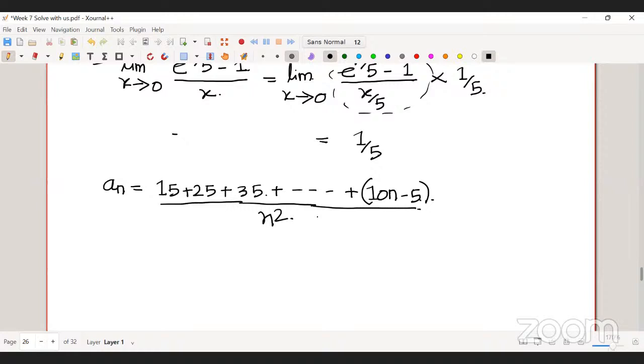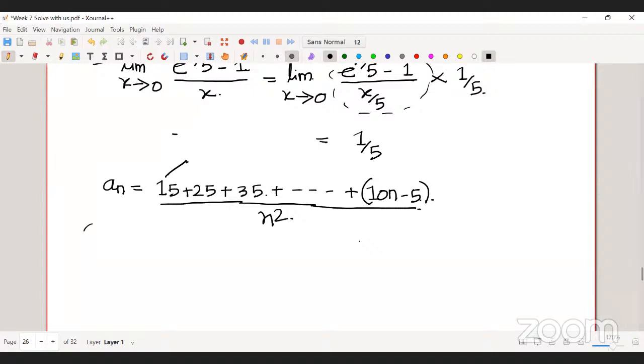I guess that is not an issue. You assume that this 10n minus 5 is always greater than the first term. When I'm writing 15 in the beginning, that implies you have to consider n such that 10n minus 5 is always greater than 15.